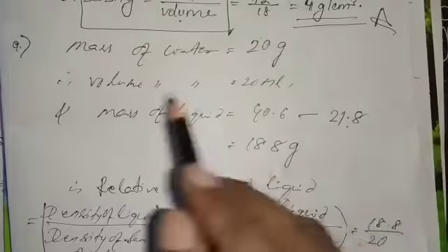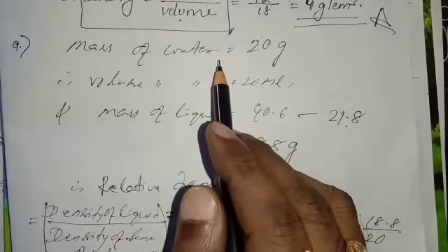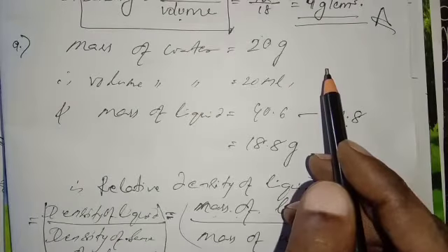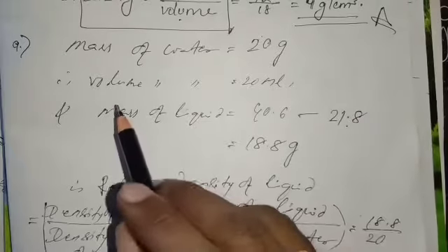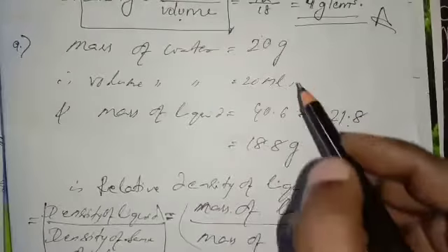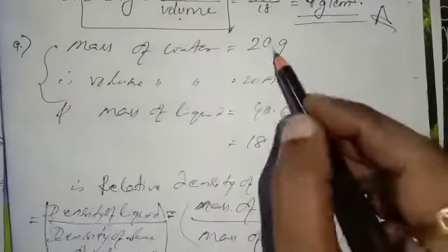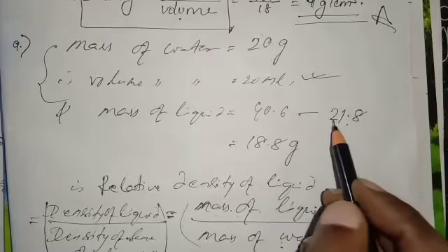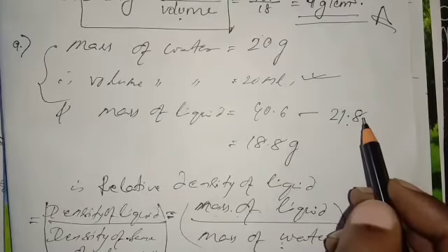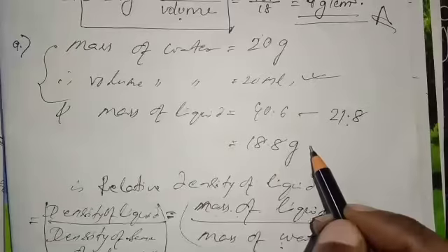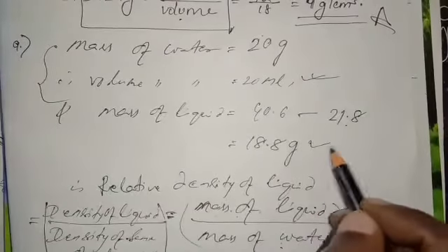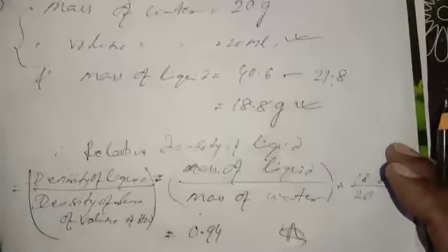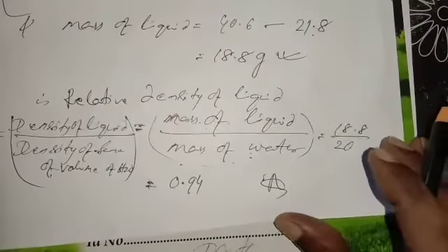Let us see question number 9. The mass of water is 20 gram after subtracting, and the volume of water will be 20 ml. Then the mass of liquid I will get is 40.6 minus 21.8, because 21.8 is the mass of the empty bottle. It is coming 18.8 gram.